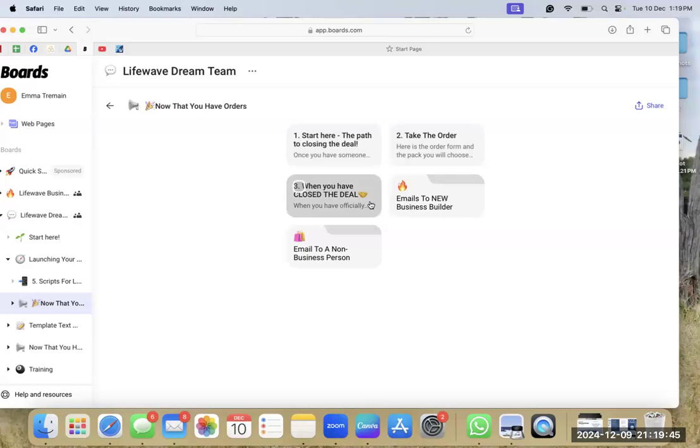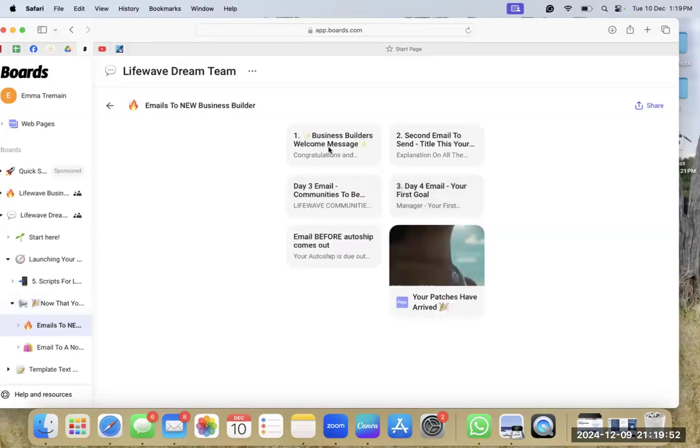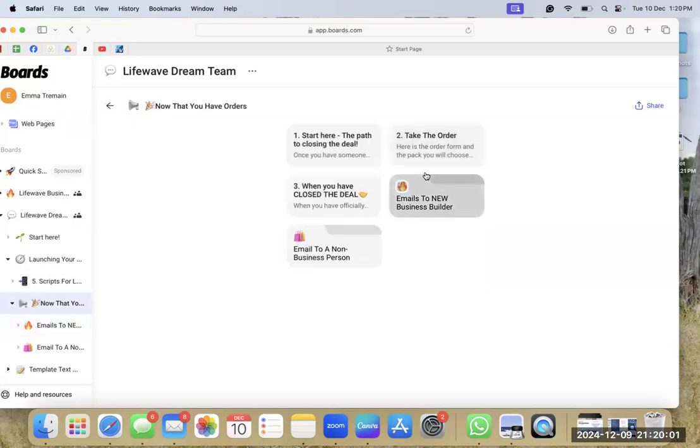Once you've closed the deal, that means once you've officially got them in the system, then you send them the welcome emails, which are also numbered 1, 2, 3, 4, and so on. Once your patch has arrived, click here. Now, if you've got people who are customers, not business builders, just customers or product users only, we do have a section for that. So these are the template emails to send to those people, but these are the ones we want.